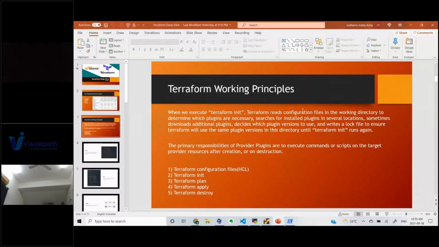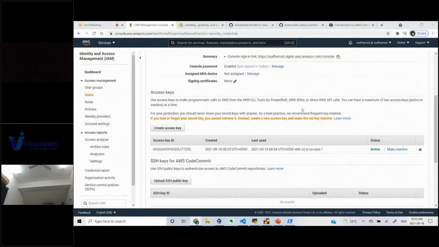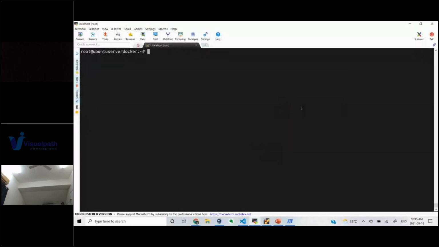Now, how do I create a resource in my AWS using this Terraform? First, your Terraform has to interact with your AWS, right? You have your credentials, but how does it contact that specific API? For that, Terraform needs a plugin. In order to have that plugin installed on your local workstation, let me go somewhere.